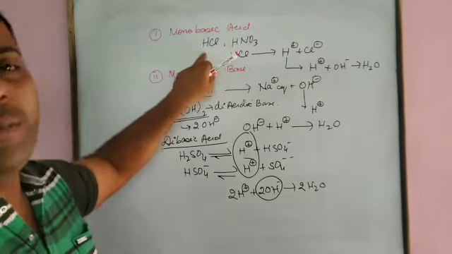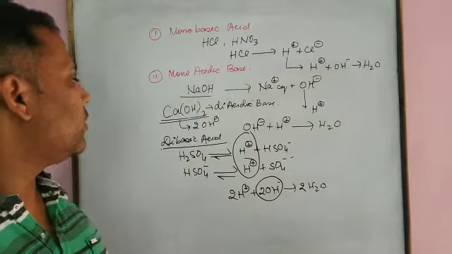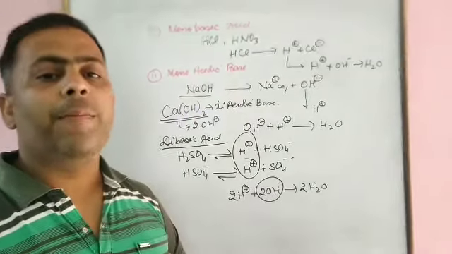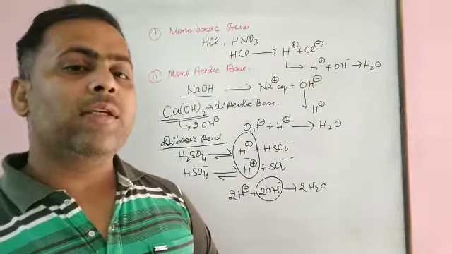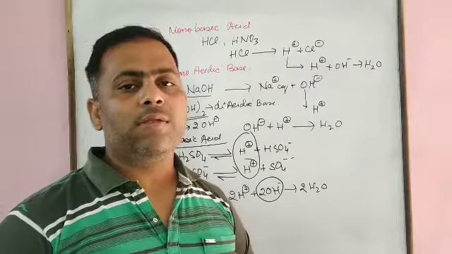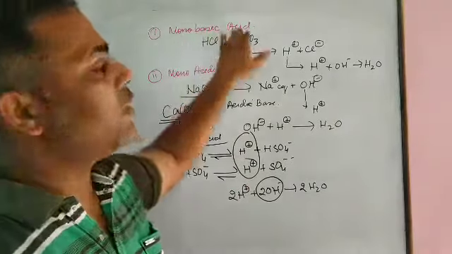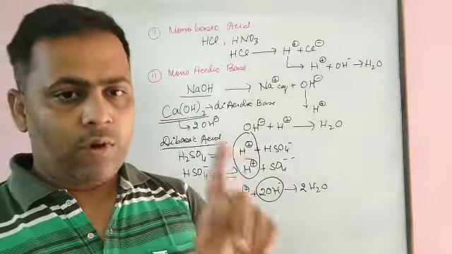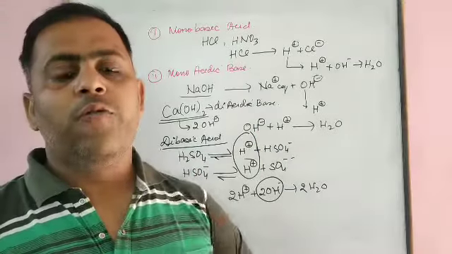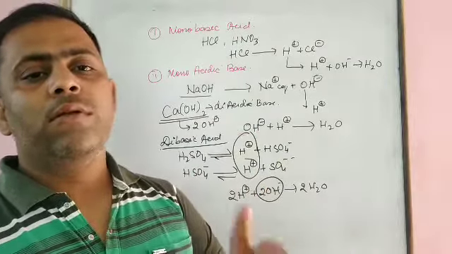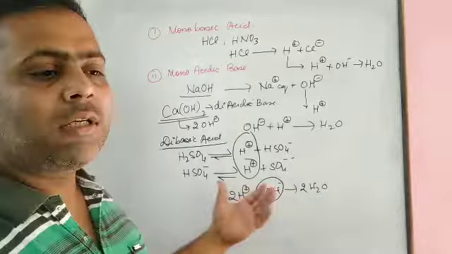Monobasic acids will liberate one proton and neutralize one hydroxyl ion. Therefore, they are termed as monobasic acid. It means based on the capability of how many hydroxyl ions one molecule of an acid can neutralize: if it is going to neutralize one hydroxyl ion, then it is termed as monobasic acid. If one molecule has capability to neutralize two hydroxyl ions, then it is termed as dibasic acid. If one molecule of acid has capability to neutralize three hydroxyl ions, then it is termed as tribasic acid.